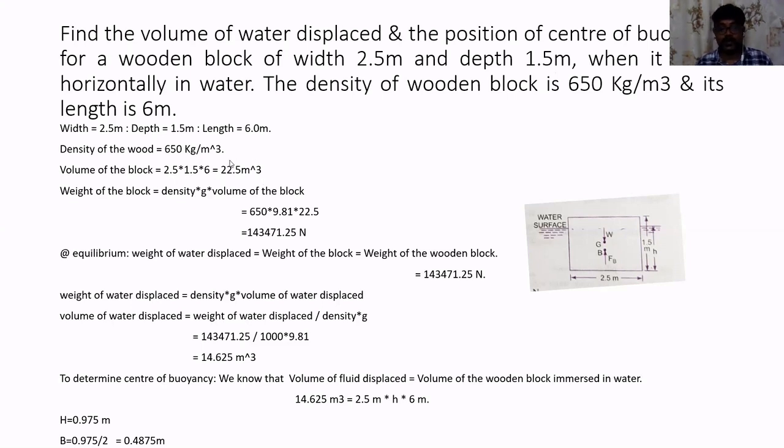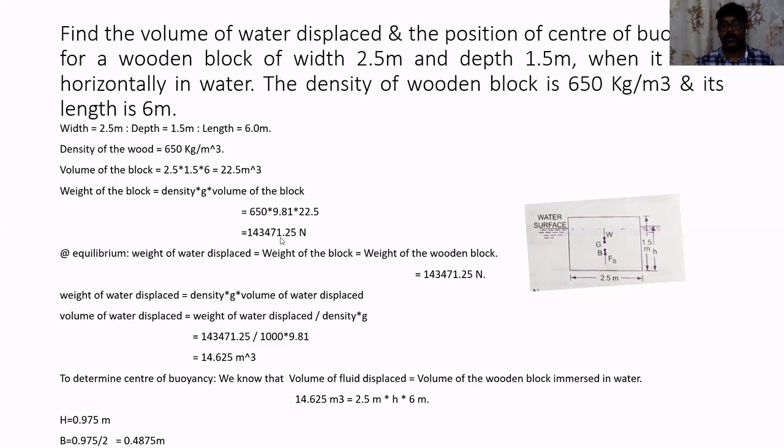Now, as I mentioned to you earlier, the weight of the object can be easily calculated with this density and volume. Density into volume will give me the mass. Mass into acceleration due to gravity will give me the weight of the object. So 650 into 9.81 into 22.5 is nothing but the weight of the wooden block, which is 143,471.25 Newton.